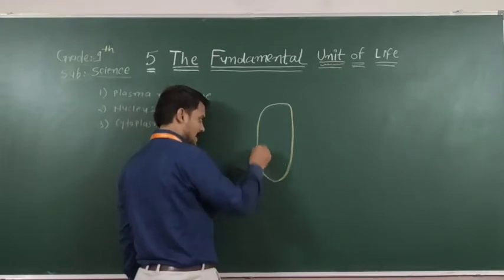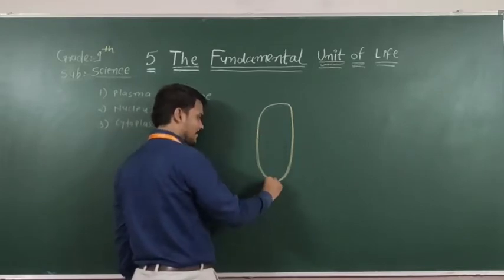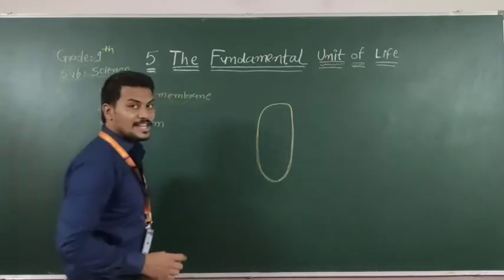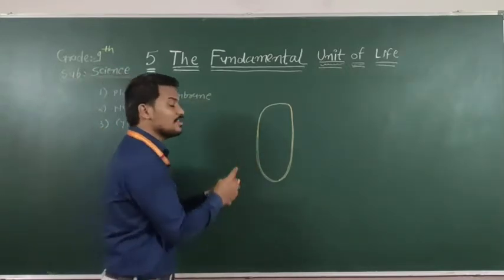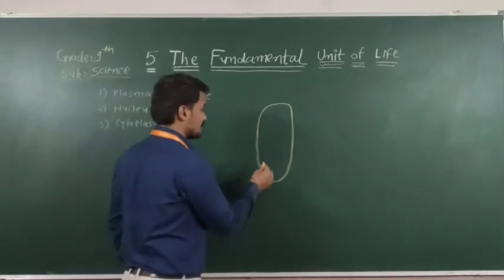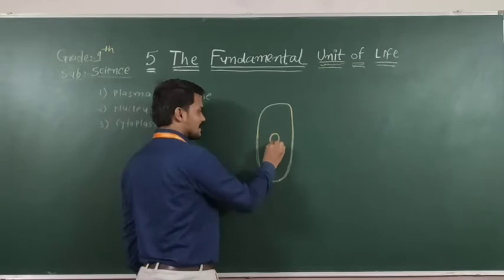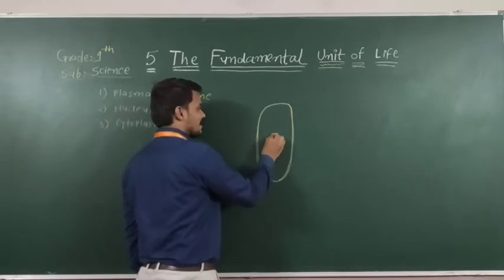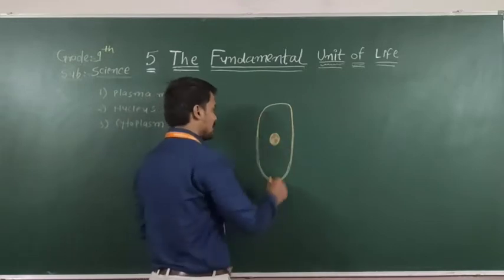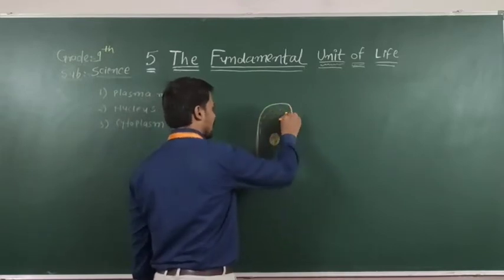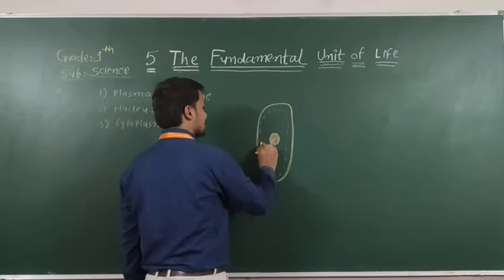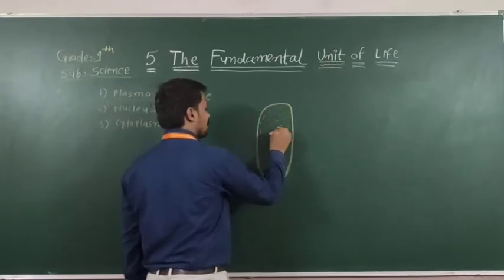Everything which is inside the plasma membrane is the nucleus, and a certain type of liquid present in the plasma membrane is known as cytoplasm.